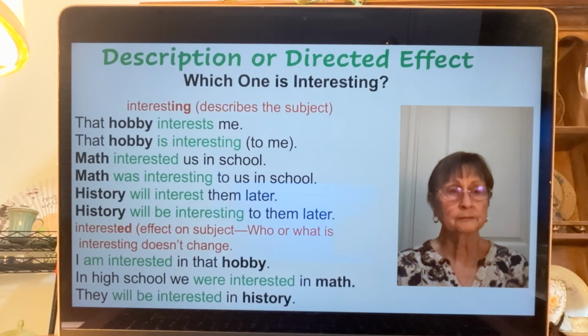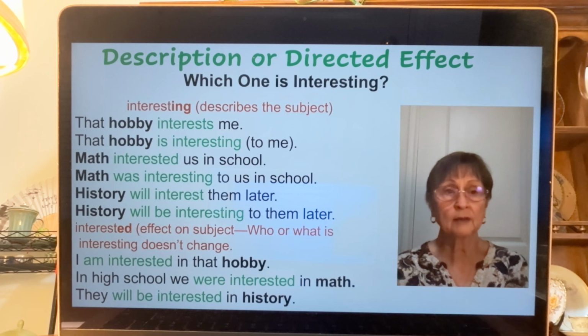History will interest them later. History will be interesting to them later. History is what's interesting. If I change it to "interested," I am interested in that hobby. Maybe it's golfing, maybe it's drawing, your hobby. I am interested in the hobby. What's interesting? The hobby is. So I'm not the one that's interesting, it's the hobby.